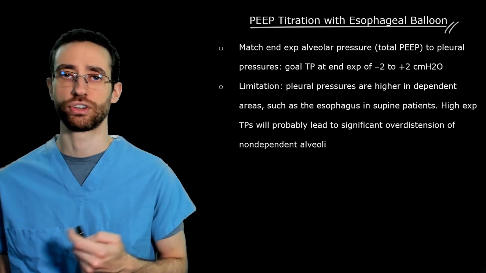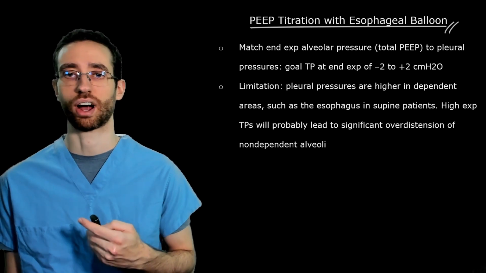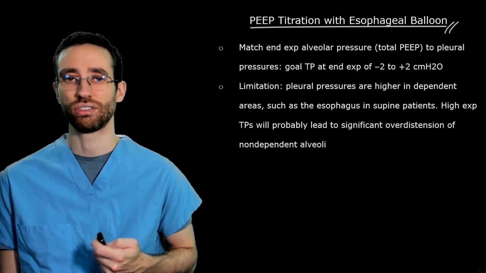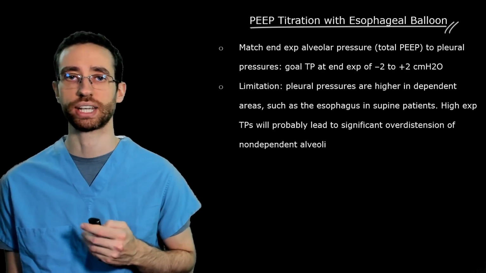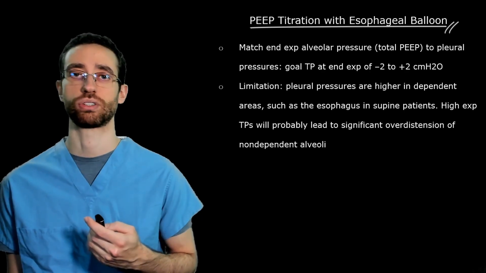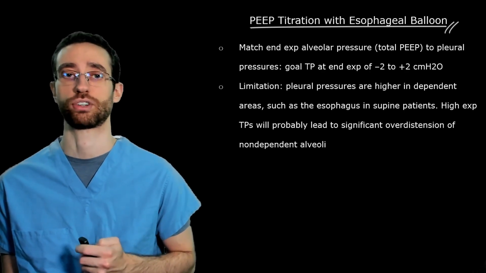Pleural pressures are heterogeneous though, and certainly pressures in the anterior pleural space are lower in supine patients because the mediastinum and the lungs are not pressing onto that area. This is important because we're looking at a PEEP that is likely optimal for the dependent portions of the lungs, since that is where we're measuring pleural pressures.